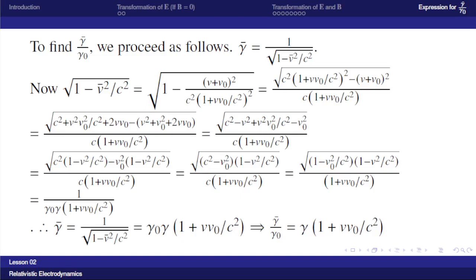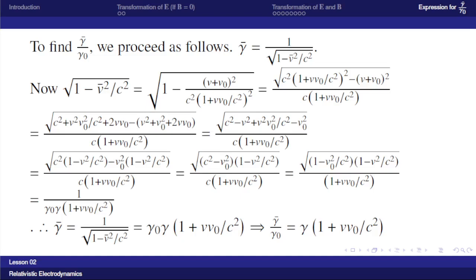So taking LCM, we get c square into (1 plus v0 by c square) whole square minus (v plus v0) whole square by c square, root of c square into (1 plus v0 by c square) whole square. When coming outside the root, it becomes c into (1 plus v0 by c square).